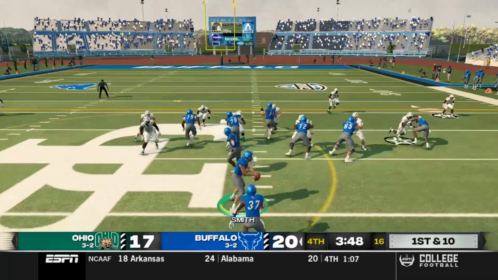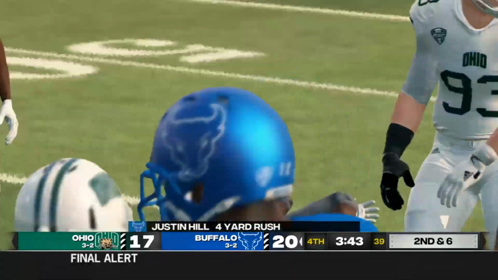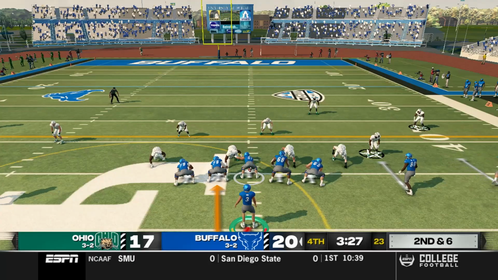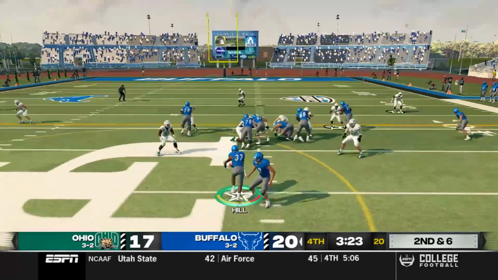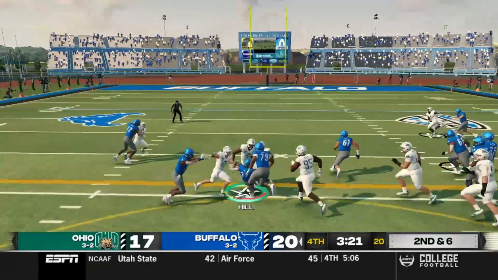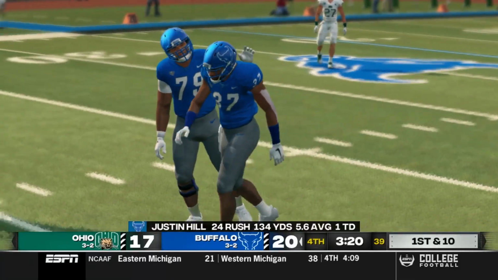Tyler Smith steps back into the game. Romney probably needing a breather after 3 straight runs. Hill gets 4 yards on the carry. You have to wonder if that's a new wrinkle that's here to stay, getting Romney out here to do a little bit of QB run. Justin Hill takes the carry. He cuts it out. He tries the power forward, and he does get just enough for the first down.